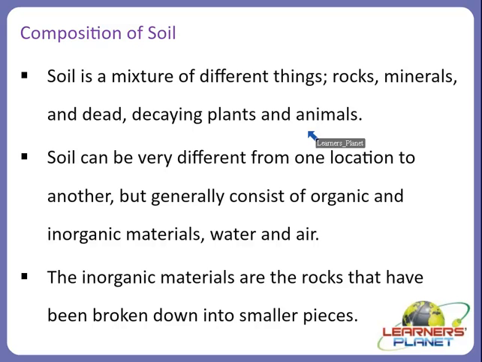So we can say in short that soil is a mixture of different things like rocks, minerals and organic matter. Yes, soil can be different from one location to another location. That means it is not the same everywhere. It is different at different places, but generally it consists of organic and inorganic materials and even water and air, right? So soil is formed generally of organic and inorganic material, whether it is present in the north location or in the south location, right? Soil is different, but generally these things will be present.